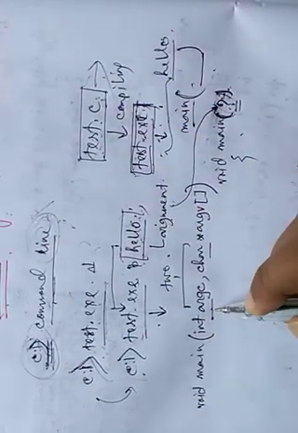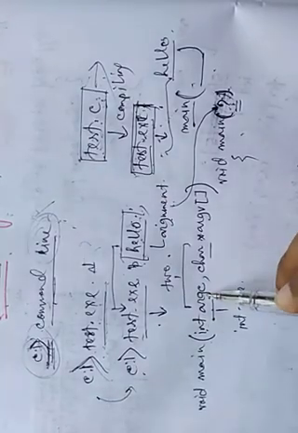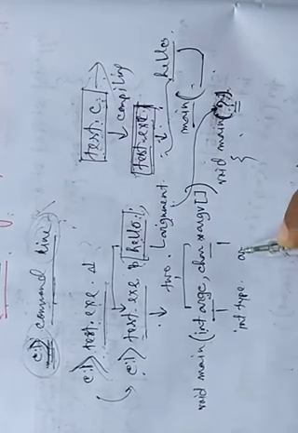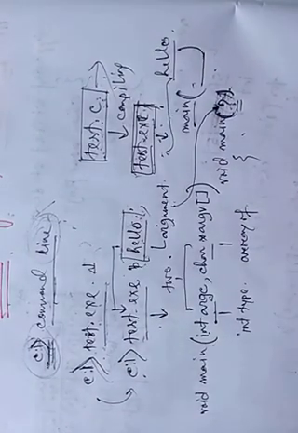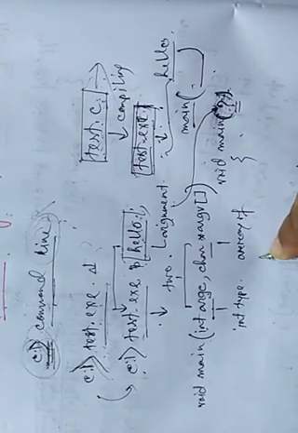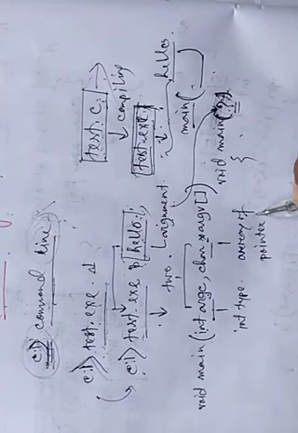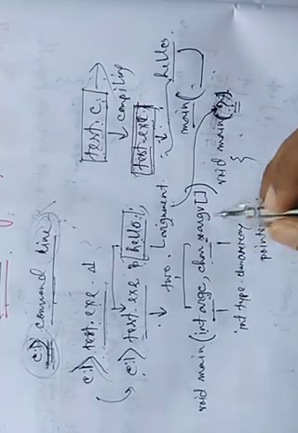Obviously the first is int type, because it is int argc, and the second is an array of pointers, an array of strings, a character array of pointers. You have all learned array of pointers in the previous chapter.